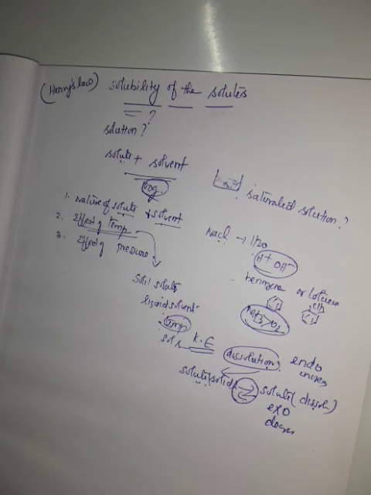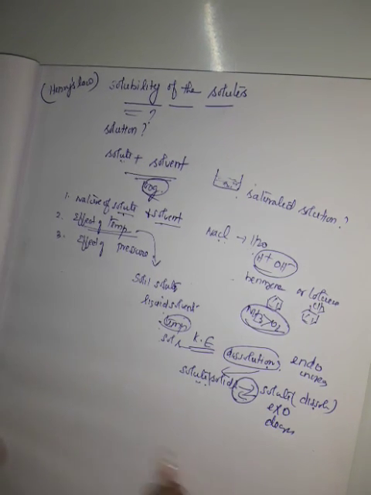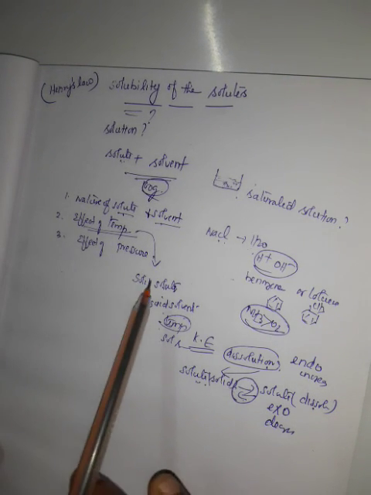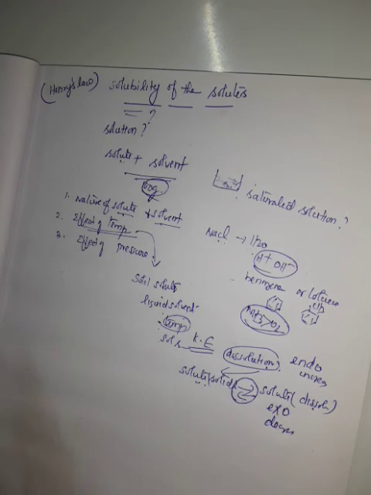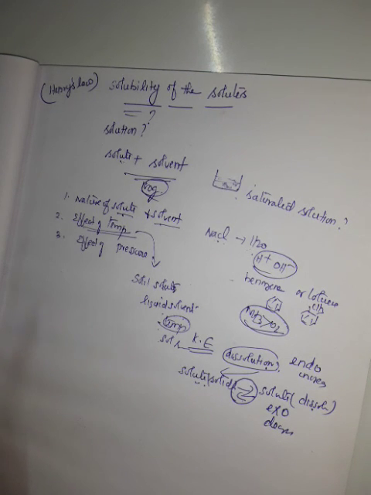Next, we are going to see gaseous solute in liquid solvent. Up to here we have seen solid solute in liquid solvent. In the next video, we are going to see gaseous solute in liquid solvent.